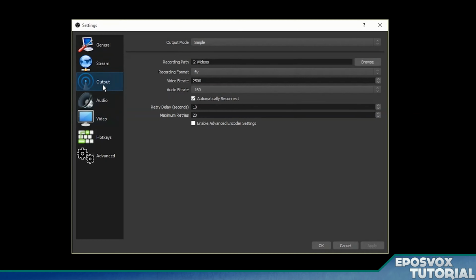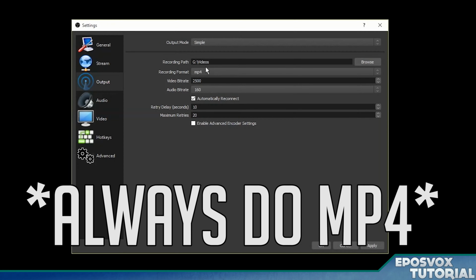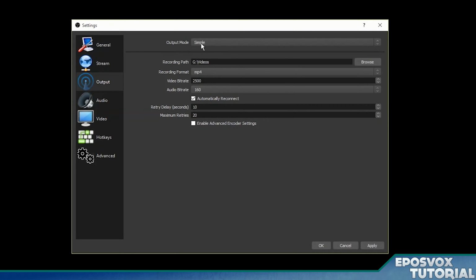Next, jump down here to output. This is if you want a recorded copy of your live stream. Go ahead and change the format to MP4. Always do MP4. It is the most compatible with YouTube and video editor software and things like that. We're going to leave output mode at simple, and then for recording path, just tell it where